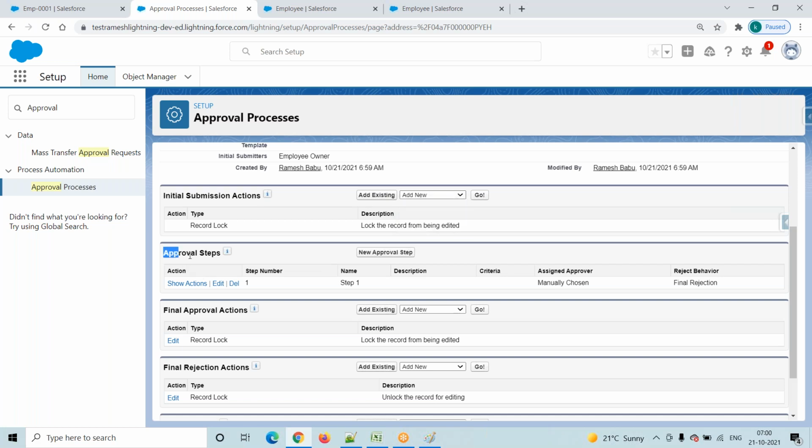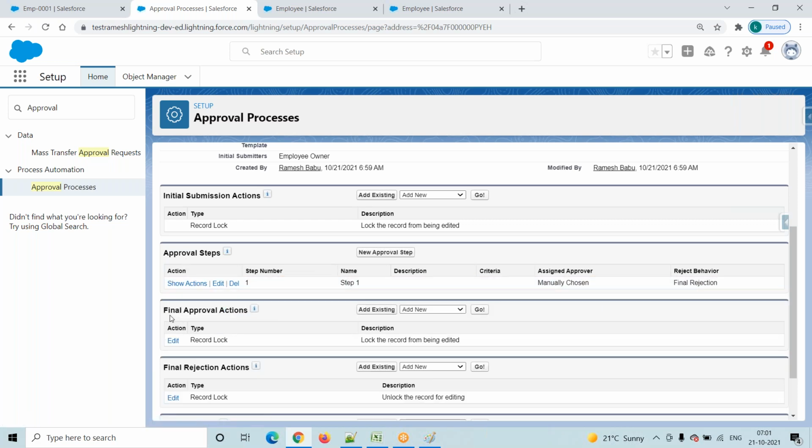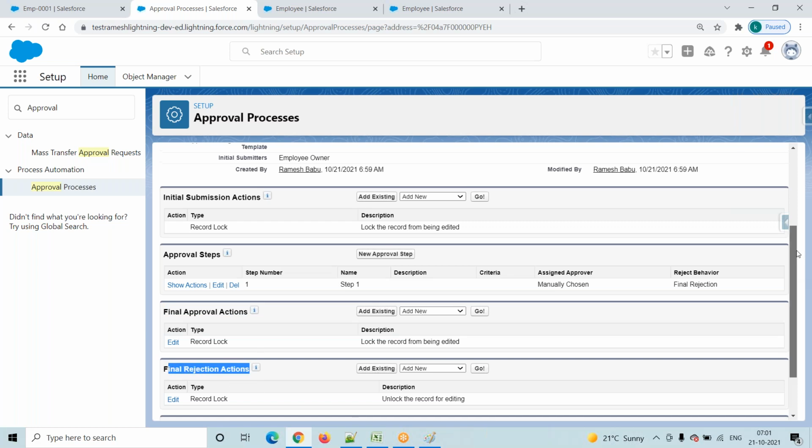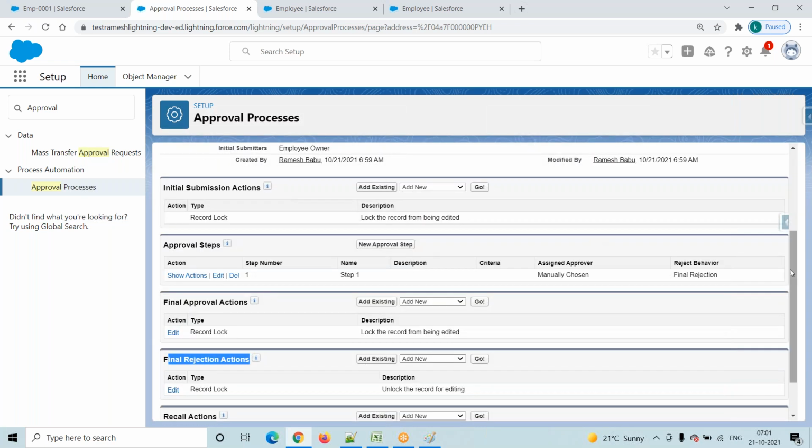Now coming to approval steps. Here you have to observe approval actions, rejection actions. What exactly all these mean, we'll discuss that. Now final approval actions are there, and final rejection actions are there. Now I will just go and activate this one. We will discuss each and everything.